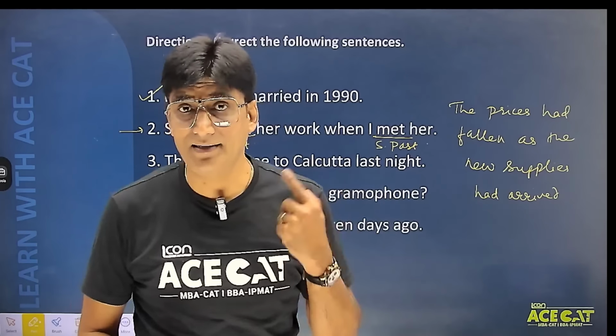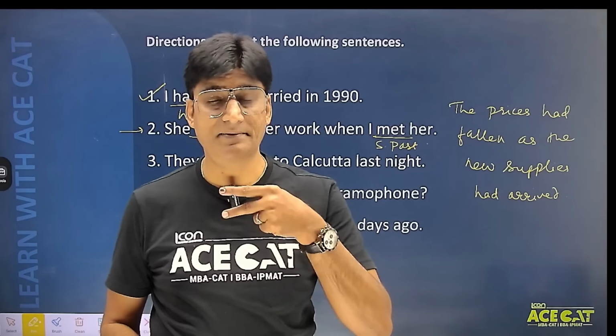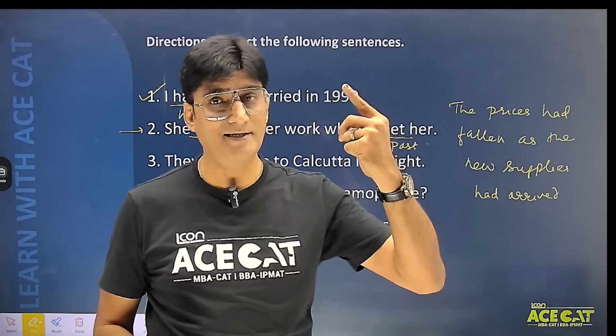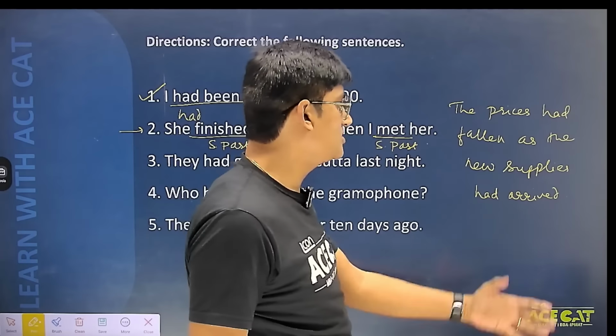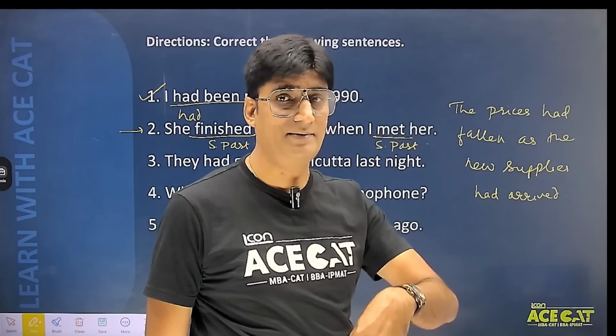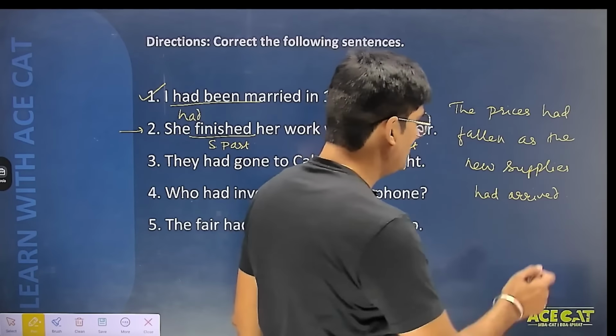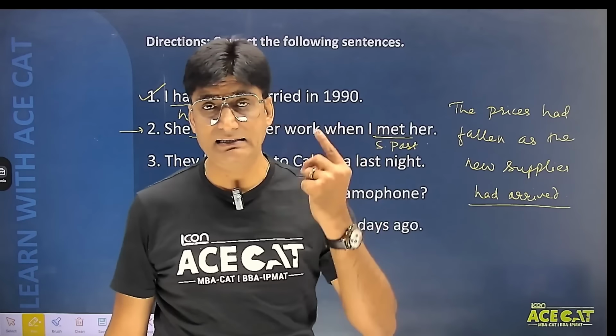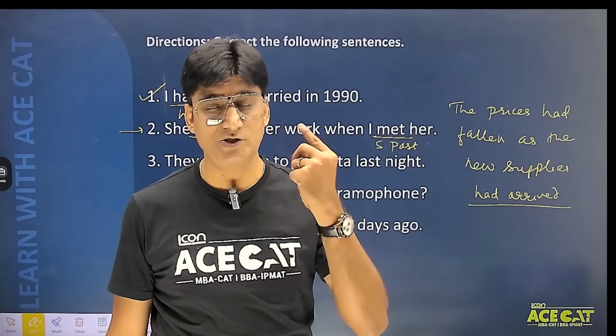So now students, apply the same rule. If two events take place in the past, use past perfect with the first one and past simple with the second one. So here students, the first event is new supplies are coming. So that becomes the first event. So first event के साथ past perfect tense होना चाहिए. So had arrived, yes it is past perfect tense.